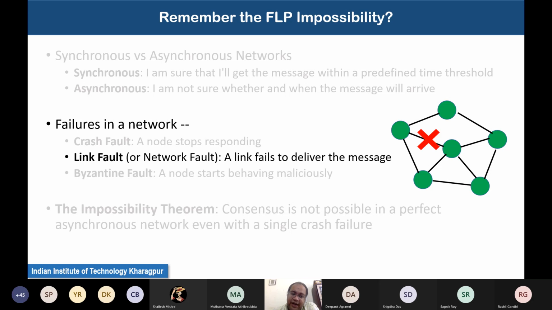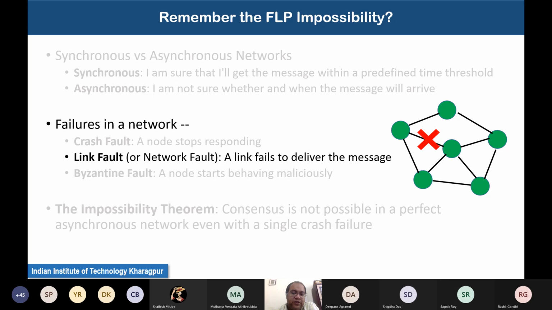Then comes the fault which we call a link fault or a network fault. That basically means a network link fails to deliver the message. For example, a node has sent the message to, say, three of its neighbors, and one of its neighbors fails to receive the message. That can come from your underlying network protocol, where there can be packet drop from the network, and because of such reasons the message may not get delivered. That kind of failure we consider a link failure or a network failure.